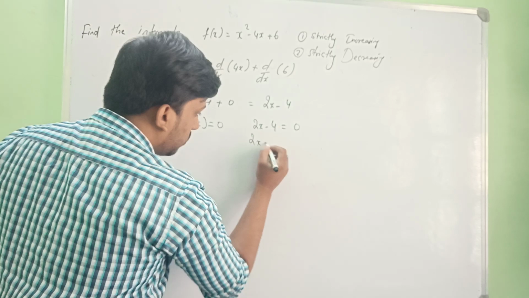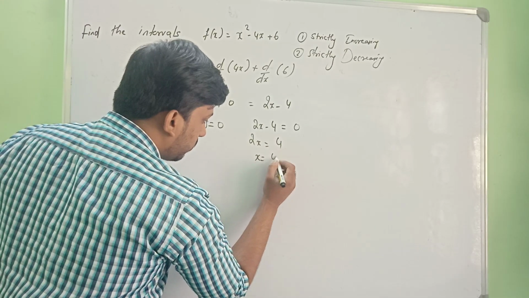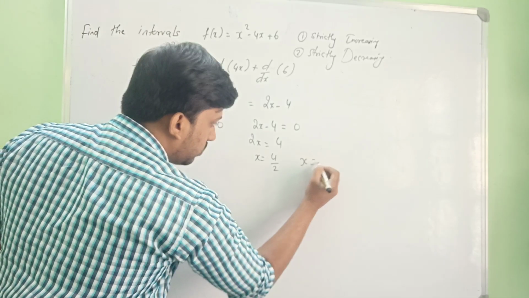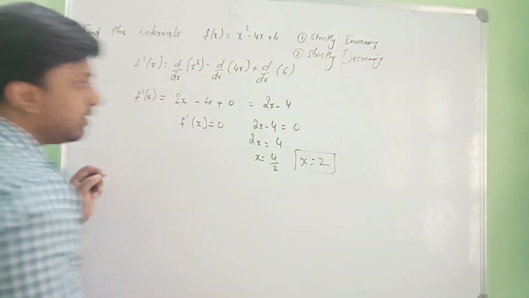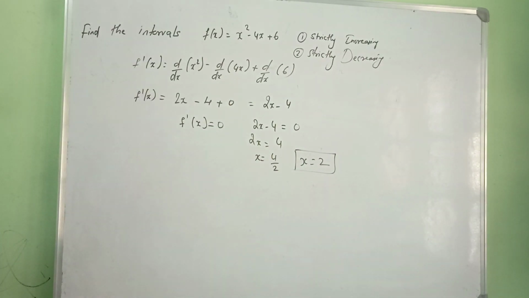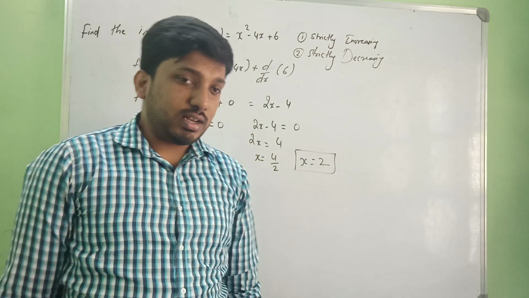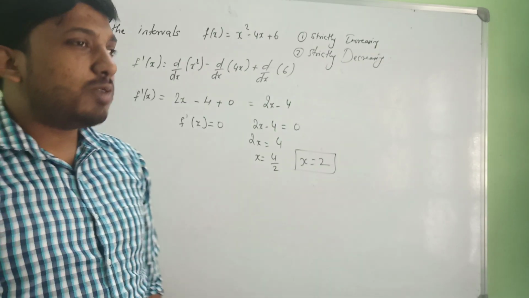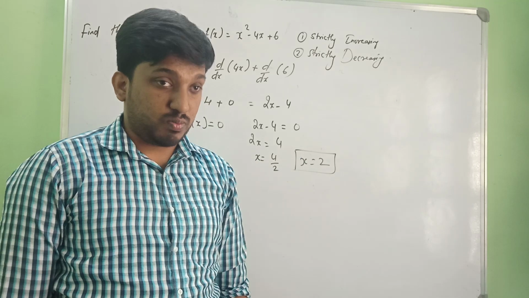So 2x is equal to 4. So x is equal to 4 by 2. So x is equal to 2. We have a single variable, x is equal to 2. In order to find the intervals, if you take the inequality sign, you can solve it by that also. It becomes a little bit hectic if the function is complex.